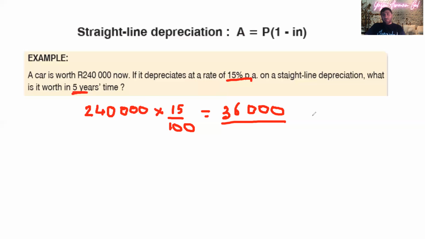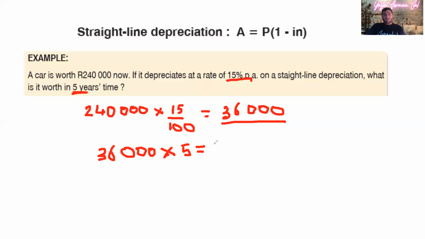Then to find that, I'm going to say 36,000, because remember, with straight line depreciation the value that is depreciating is fixed. So once we find it, every year it will lose that much. This means every year this car is losing 36,000 from its value. The question says after 5 years, so I'm going to multiply this by 5 to see how much money it will lose.